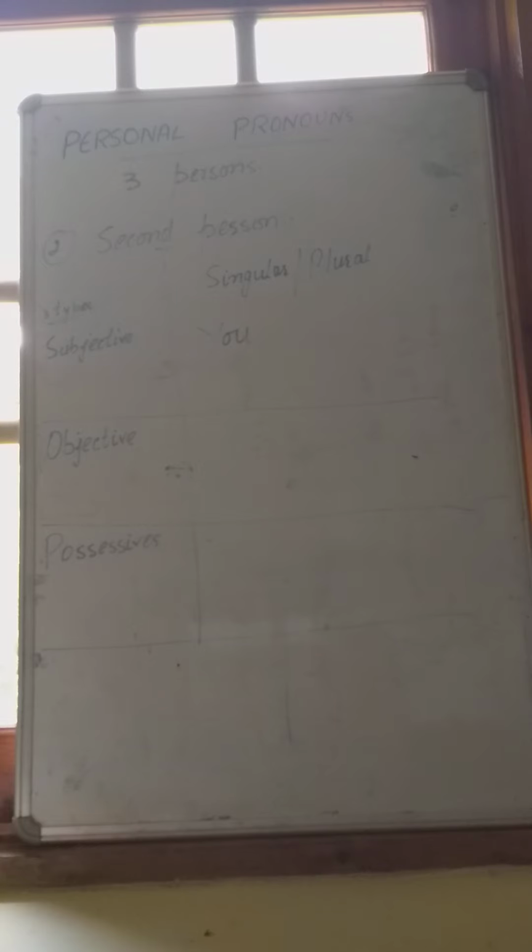In subjective type, you is used for both singular and plural form. Whether it is singular or plural, you can use you for both. And in objective type, we also use you for both singular form and plural form.